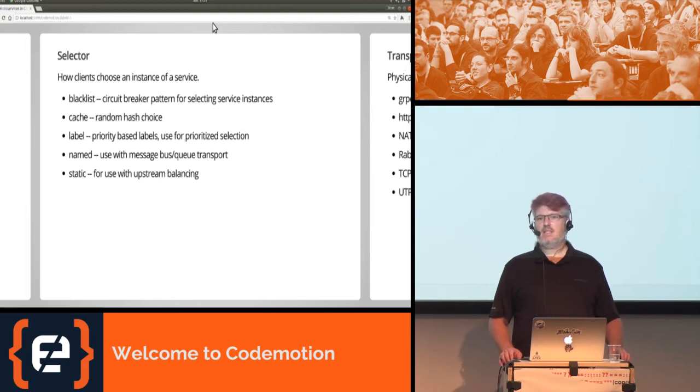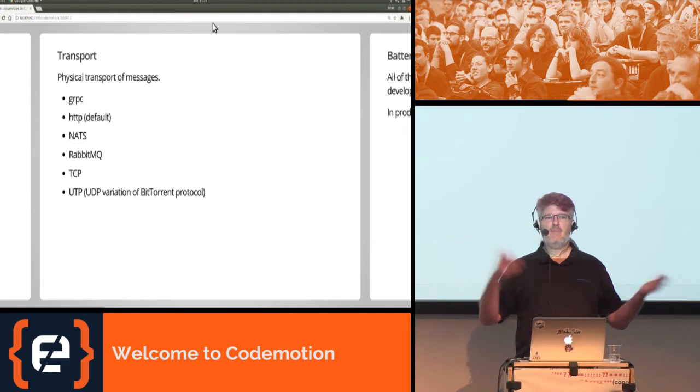We've got a named selector. That's useful if you're using a message queue as your transport layer. And then the static selector, and that is if your services are already being balanced by something upstream, for example, Kubernetes. So if you're using Kubernetes, the static selector is what we would use.